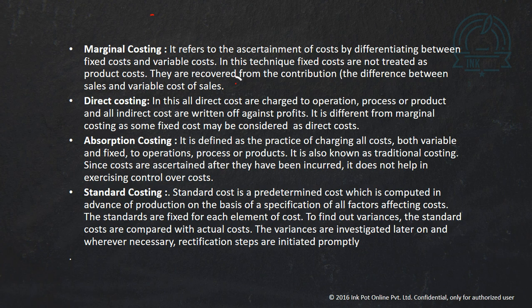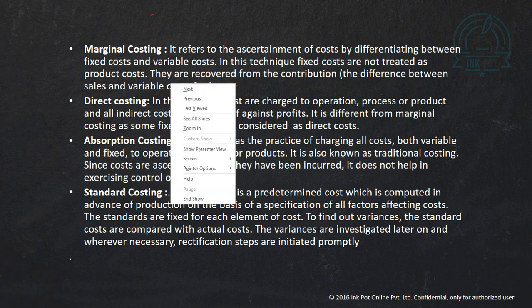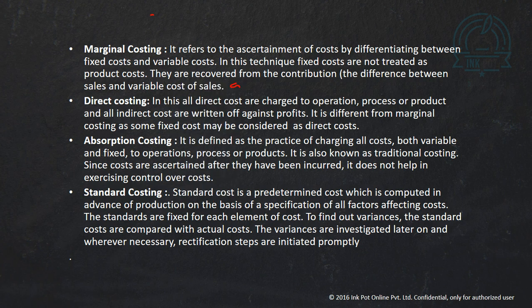In marginal costing, we use the formula: sales minus variable cost is equal to contribution, and contribution minus fixed cost, we get profit. This is how we calculate profit by using marginal costing technique.